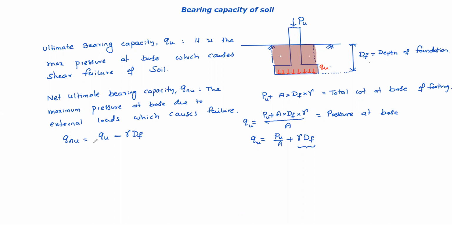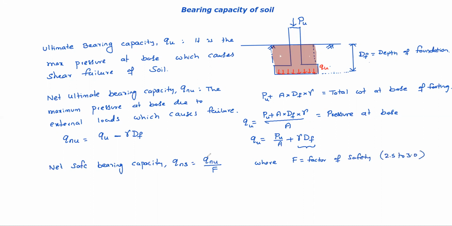So having factor of safety, what is the net safe bearing capacity? This is the net ultimate. What about net safe bearing capacity? Just we need to have some factor of safety. So QNS equal to QNU divided by F, where F is the factor of safety. Factor of safety, generally it is 2.5 to 3.